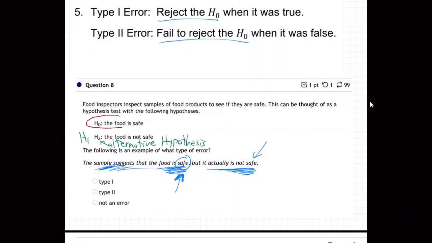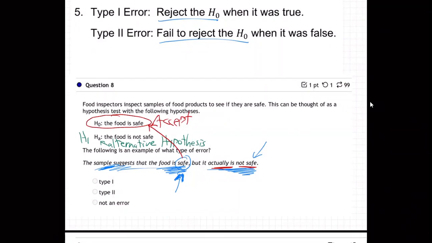So that means they accepted H0, didn't they? Right? The food is safe, H0. The sample told them it was safe. Now, in reality, that was a mistake, right? It's actually not safe. But that's the whole point. Their conclusion to their test was wrong. It was an error. These are errors. These are mistakes, right? And the sample told them the food is safe. So they concluded the food is safe. They went with H0.